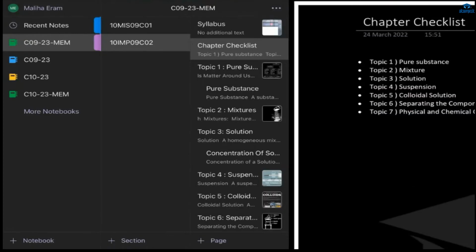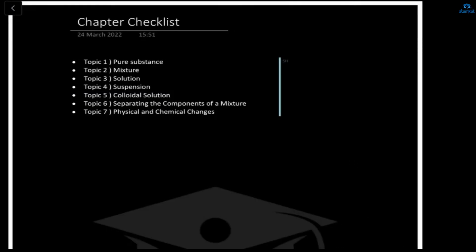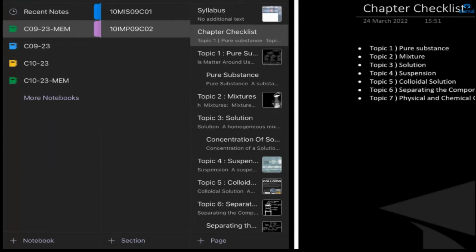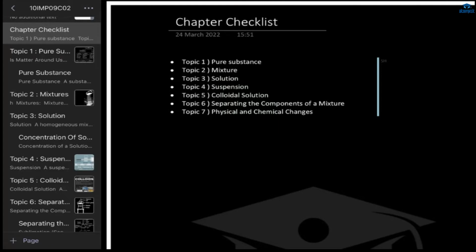Today the next new chapter is Matter Around Us. These are the checklist of the chapters. First, we will learn about pure substance. Ma'am, also there are three types: metal, non-metal, and metalloids. So these are the topics: pure substance, mixture, solution, suspension, colloids, and separating the components.